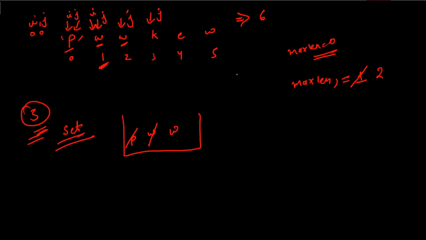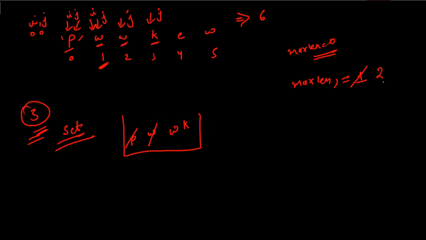Also, see now what is the size of the set? 1 only, because just one element is there. And what is the value in maxlen? That is 2. So obviously no update will be done in that scenario. Now this K we have come across. Is K present in our set? No, right? So we are going to put K in our set. Also, the size of the set is going to be what now?